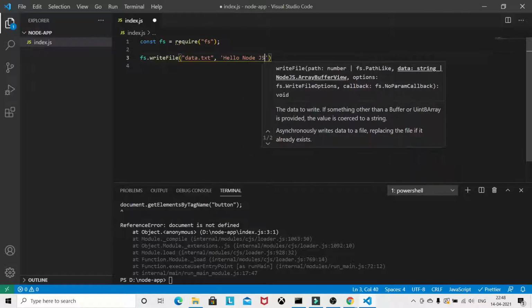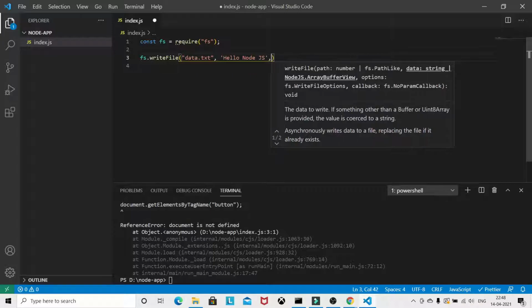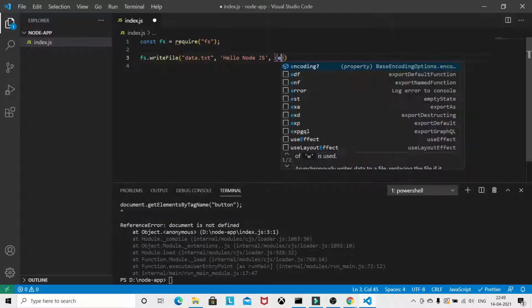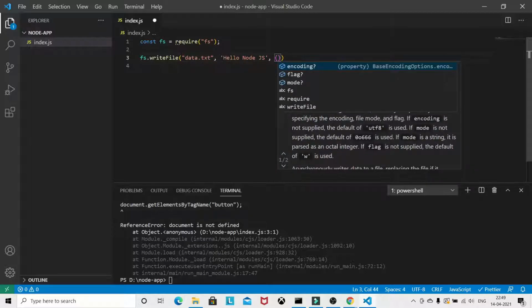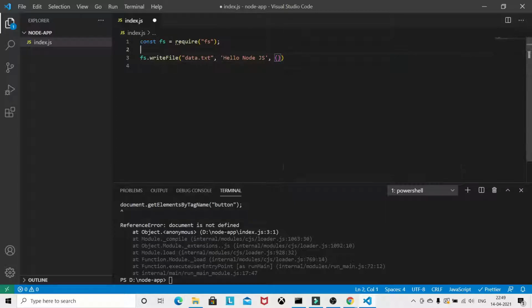You can give something like hello node.js. And this is optional: you can provide the encoding flag, but we don't need to use it as of now inside this video.